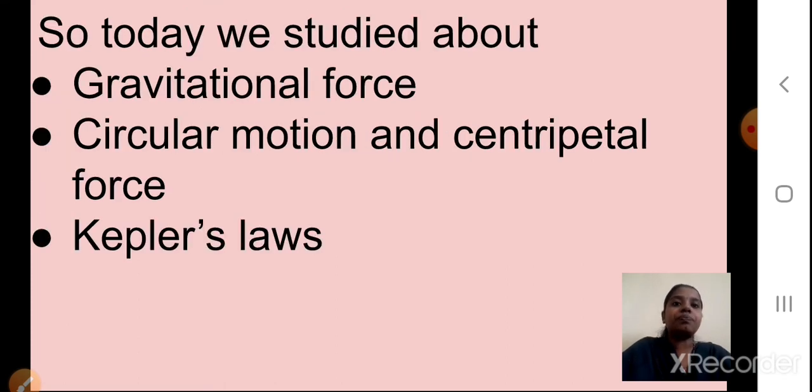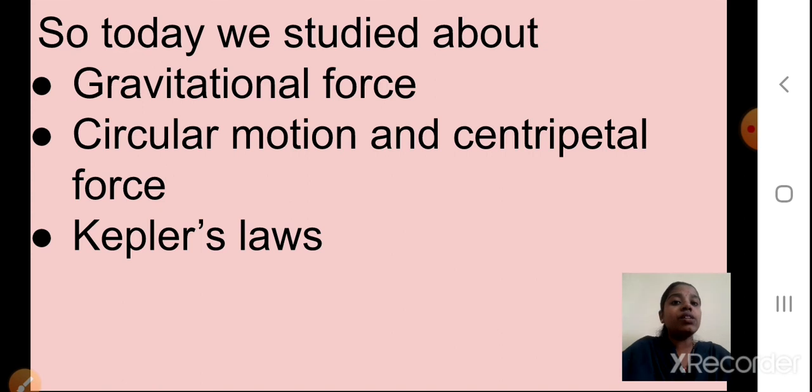We'll come to the end of this session today. Today, what have we studied, children? We studied about the gravitational force. It is the force directed toward the center of the earth, and it is the force of attraction between any two objects. It is not compulsory that one is the earth; in the universe the objects can be any objects.